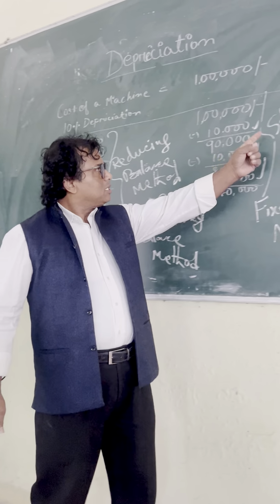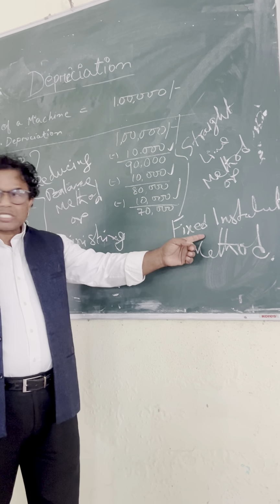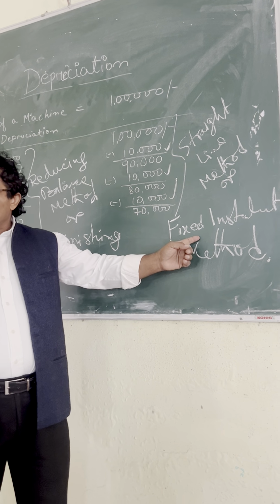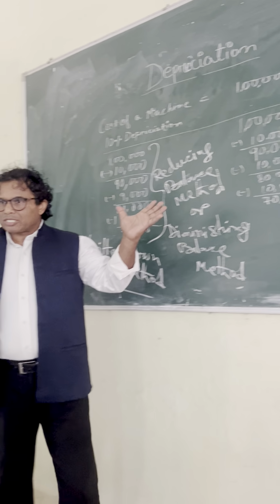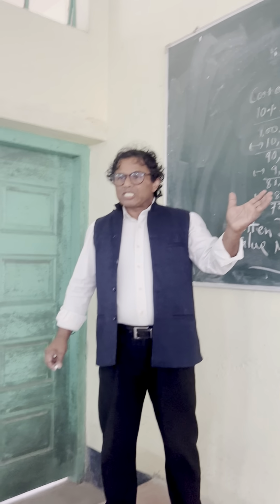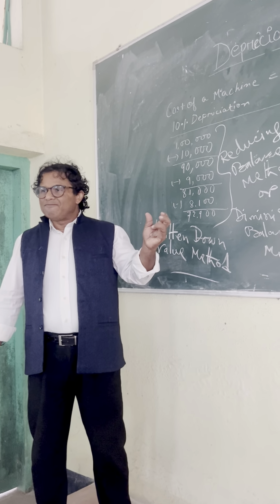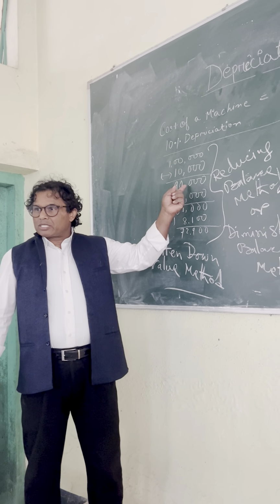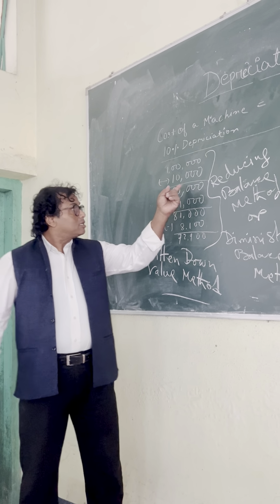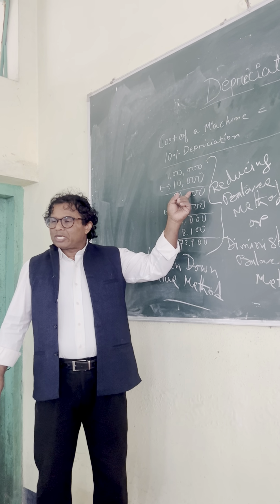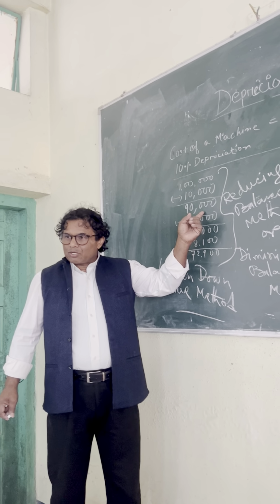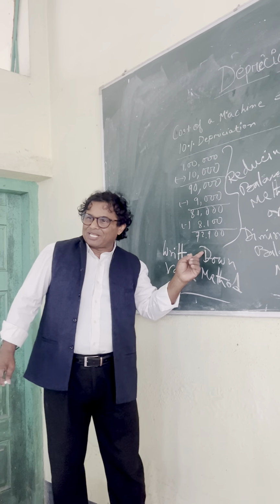And here it is, straight line method or fixed installment method, isn't it? So you have seen two types of calculations of depreciation. If we say you have to do as per diminishing balance method, you follow this way. First take the percentage given, then calculate on the balance, then on the balance, then on the balance.